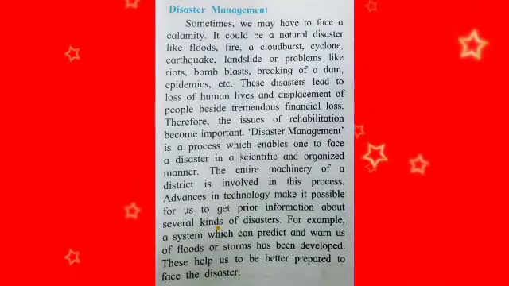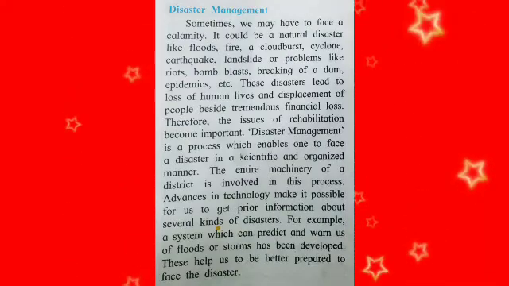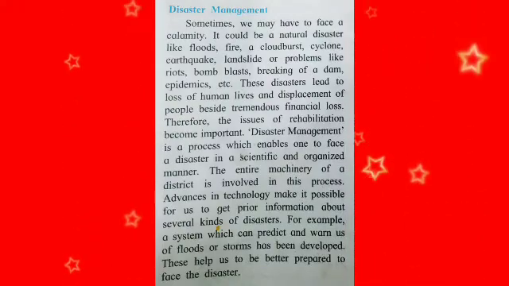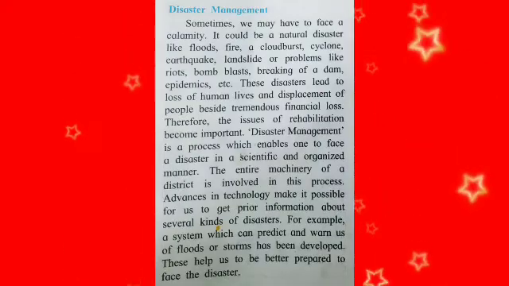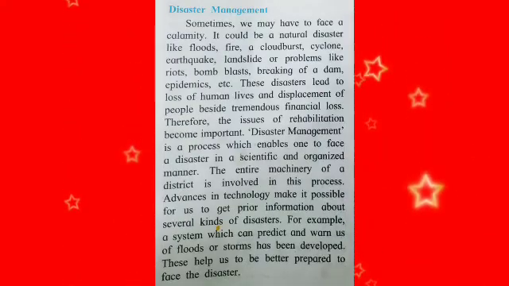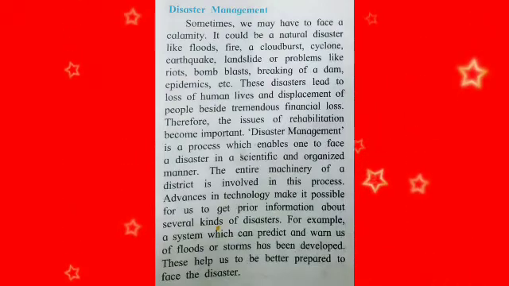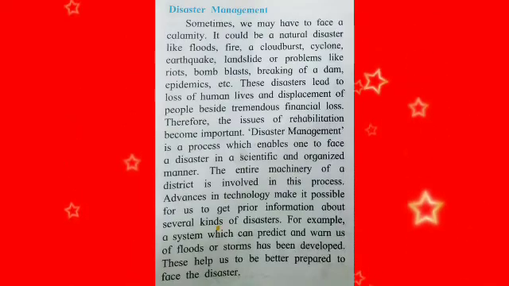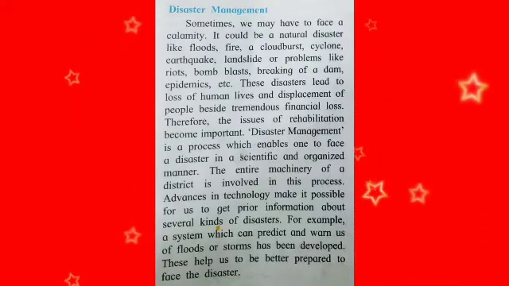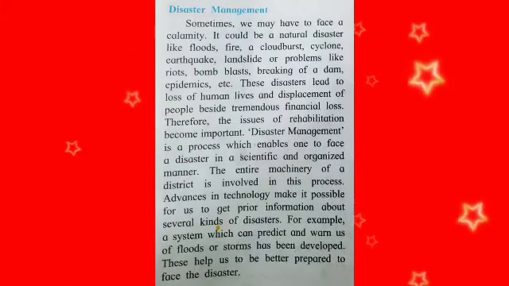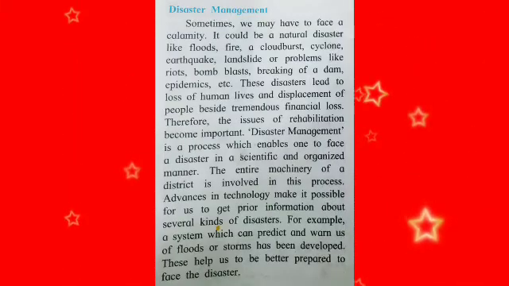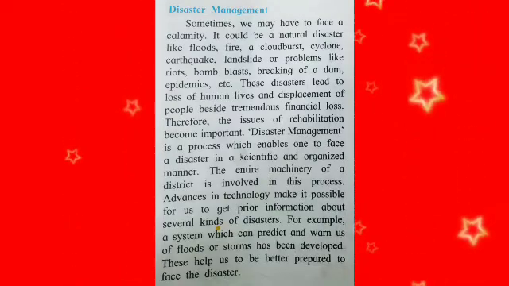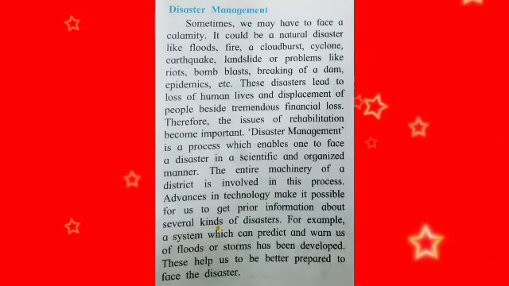So the entire machinery of a district is involved in this process. Now, advances in technology make it possible for us to get prior information about several kinds of disasters. For example, a system which can predict and warn us of floods or storms has been developed. Yes or not? These help us to be better prepared to face the disaster. Means, if disaster management is in place in this way, then we can face all types of disasters, maybe they are natural or others. Okay, in this way disaster management works.